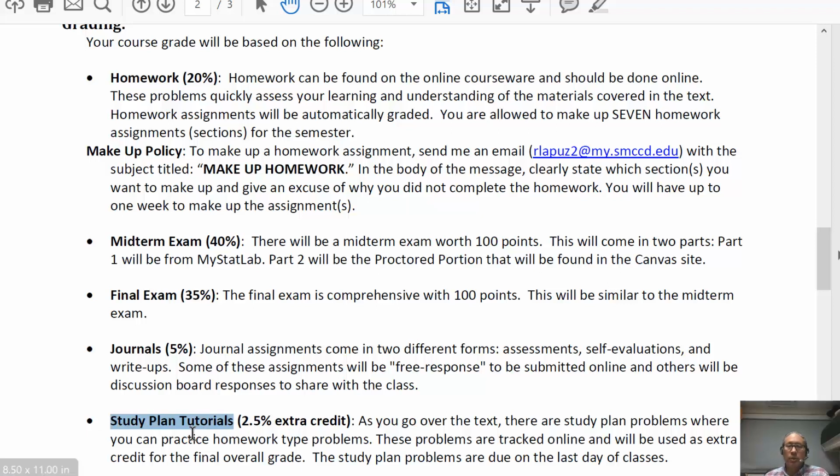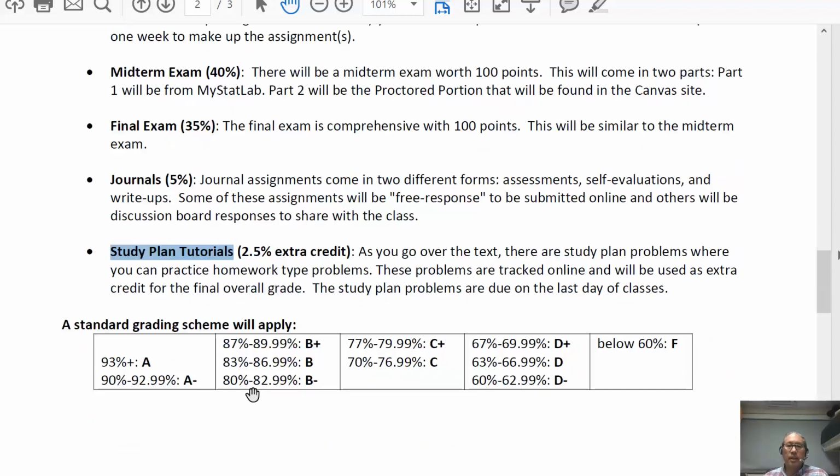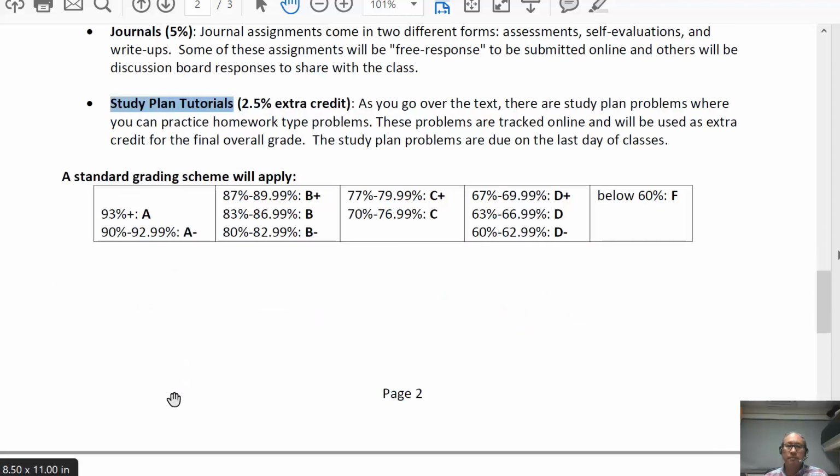Now, since we are going really fast in this course and we only have 6 weeks, it might not be the best way to get your extra points. The best way to probably get your extra points is make sure you do well in the homework assignments, the midterms, and the final exams. Make sure you complete all your journal assignments to get the full 5% of your grade. Our grading scheme will be the regular plus and minus grading scheme, and the breakdown is in your syllabus.